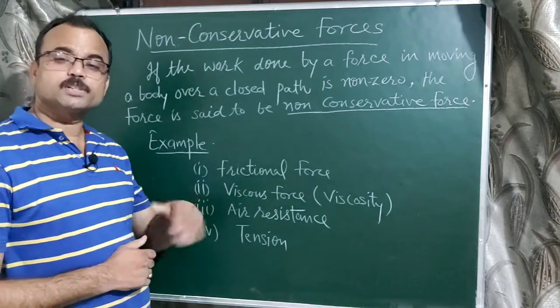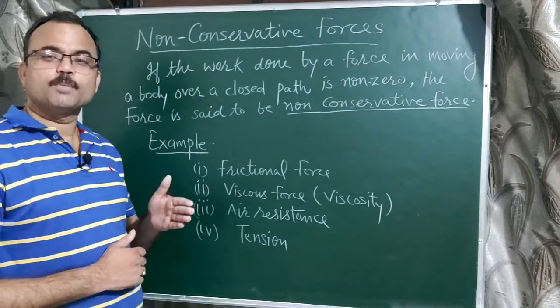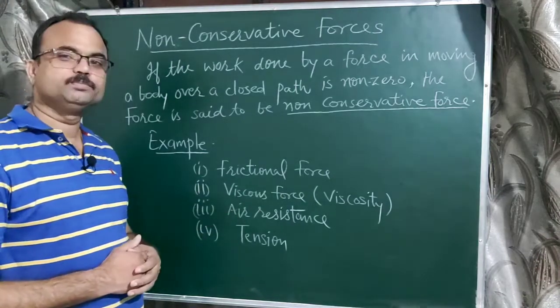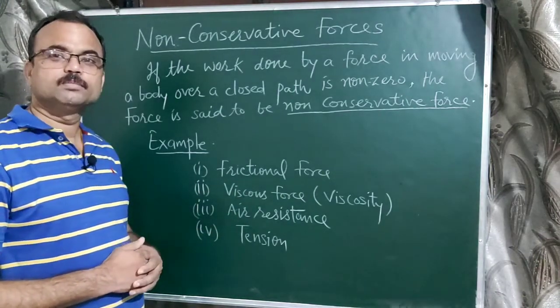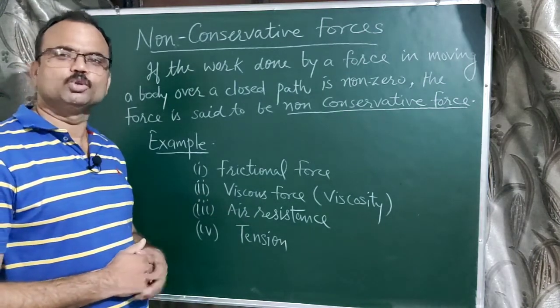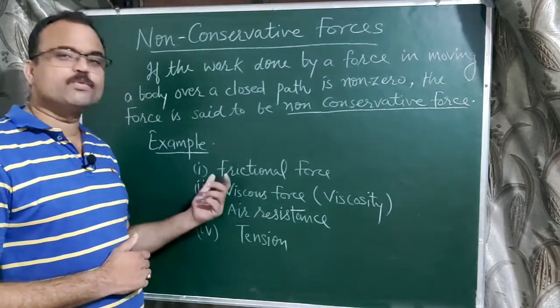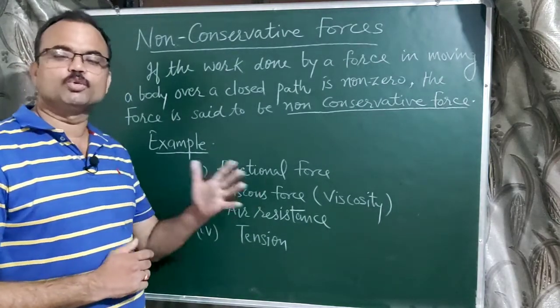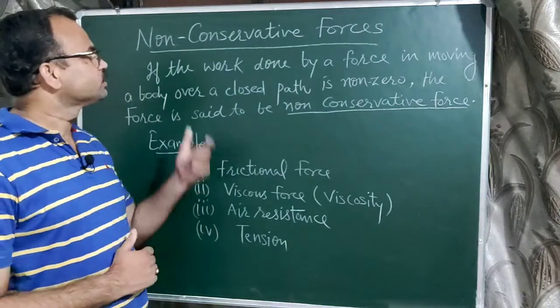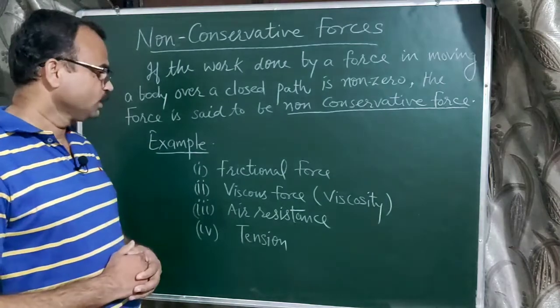Work is done against friction again, since any frictional force always acts opposite to the direction of displacement. So the work done is again W, and the total work done is 2W. So we can say that for a round trip, the work done by frictional force will not be equal to 0. It means frictional force is a non-conservative force, right?